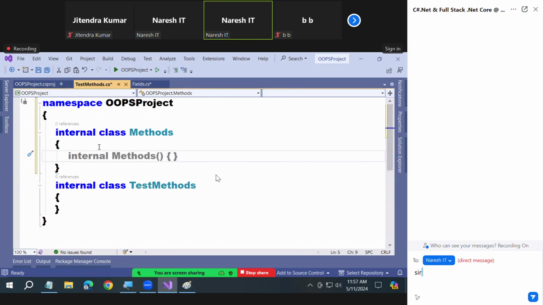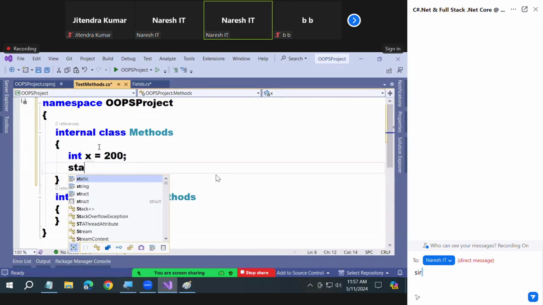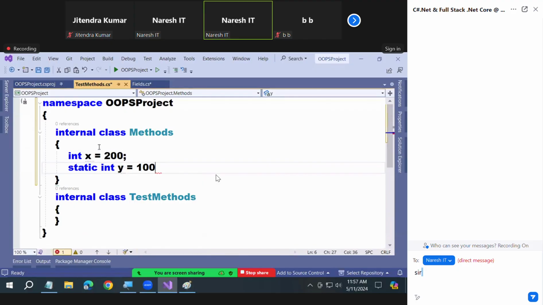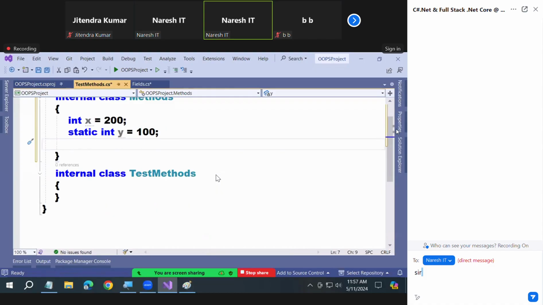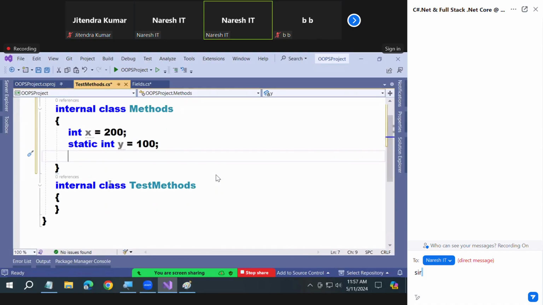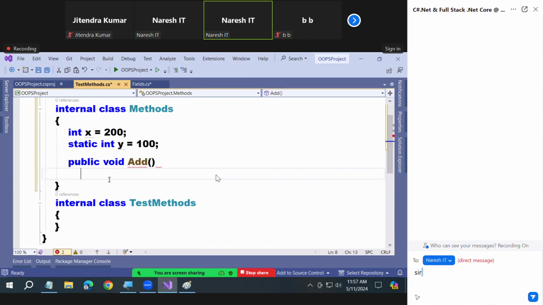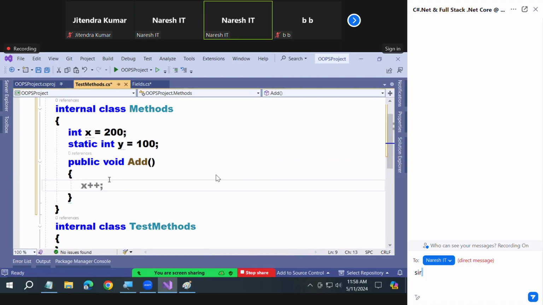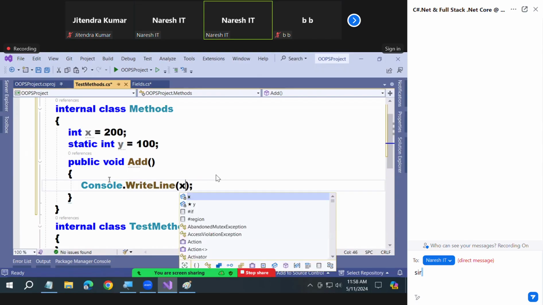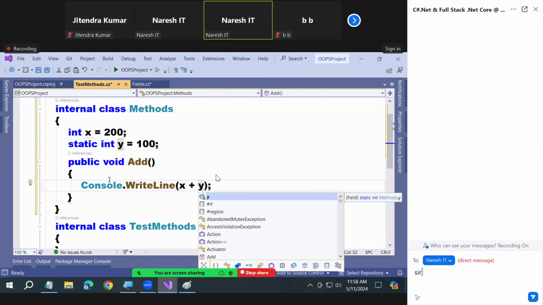In the first class, I'm declaring two fields: int x equals 200, and static int y equals 100. Clear? Now I want to write two methods here. First method, public void Add. And I'm asking you this question: in this, can I directly write Console.WriteLine x plus y? Possible or not possible? Even though y is static, I'm able to use it directly.